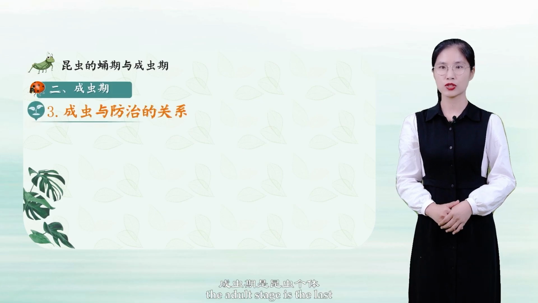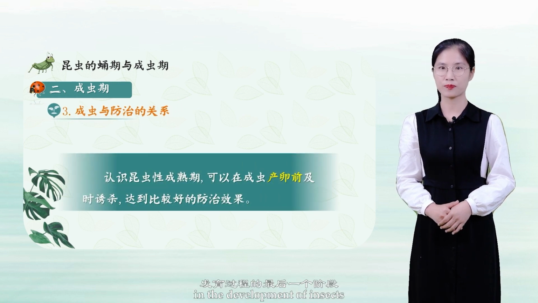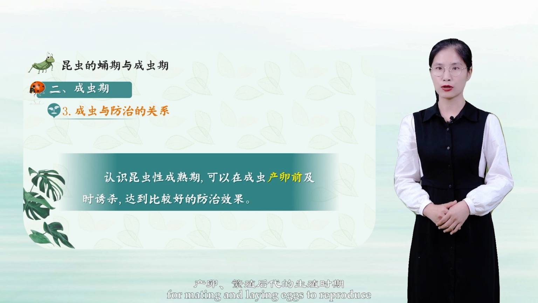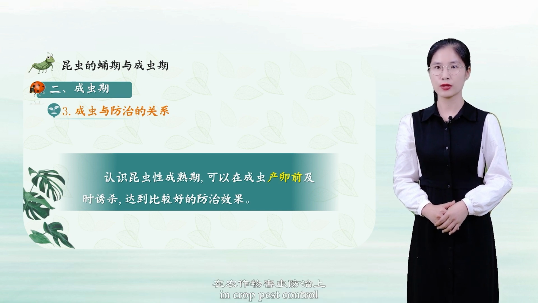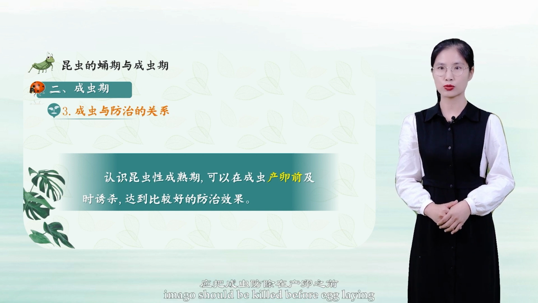The adult stage is the last in the development of insects and is the reproductive period for mating and laying eggs to reproduce. In crop pest control, imagos should be killed before egg laying.